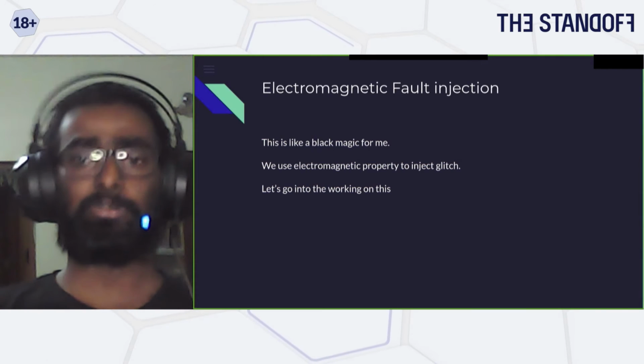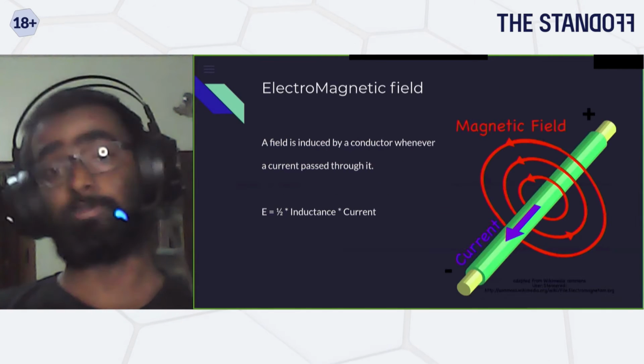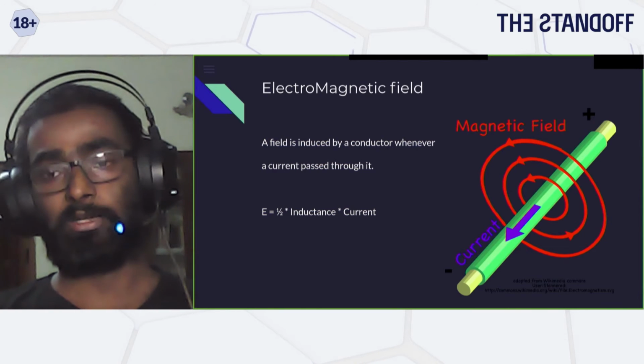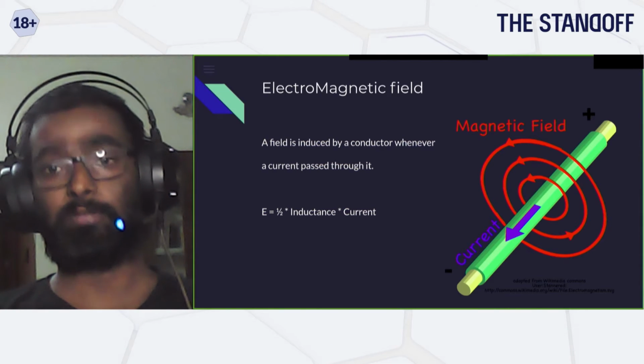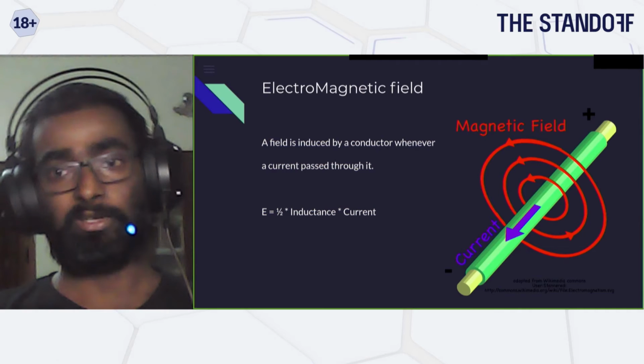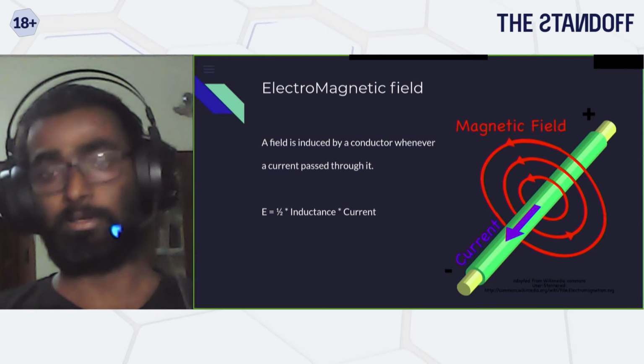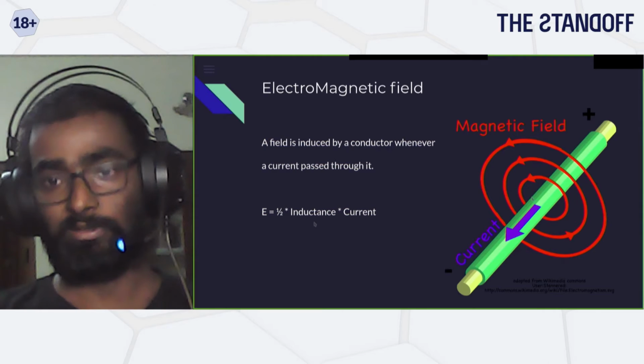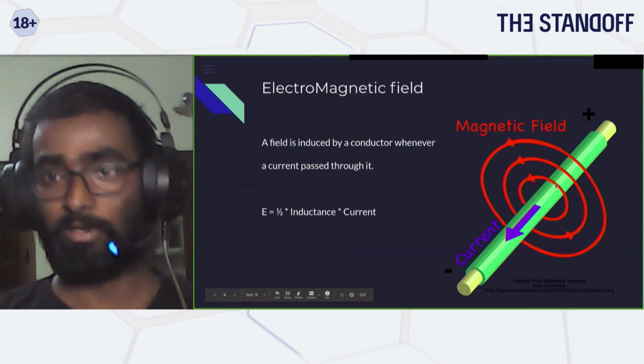So now let's go back to a little bit of high school science. You know the basic electromagnetic law: whenever electric current passes through a conductor, it is going to emit a magnetic field. That is basically the left thumb rule. So let's say this is a wire, and the current is being passed.